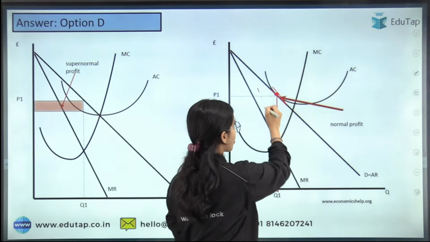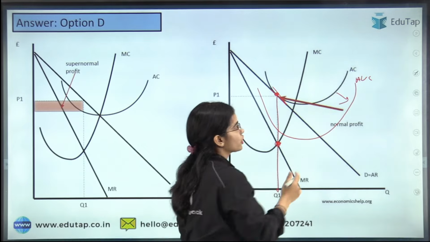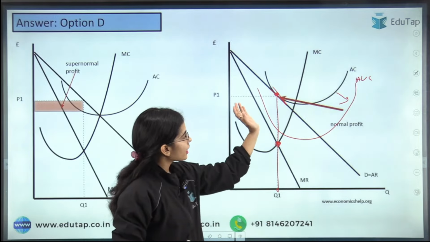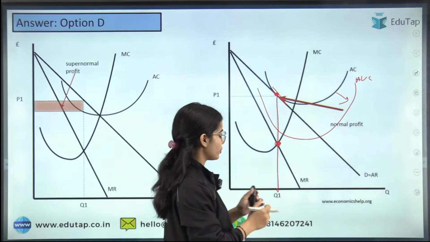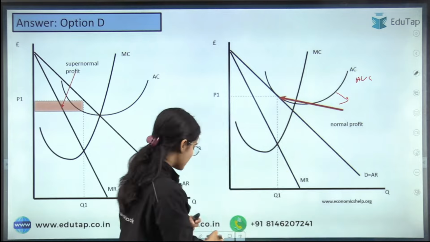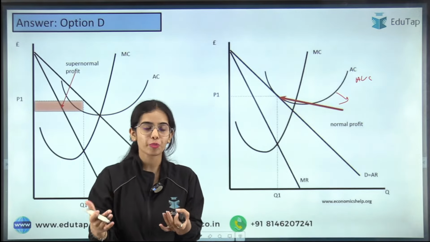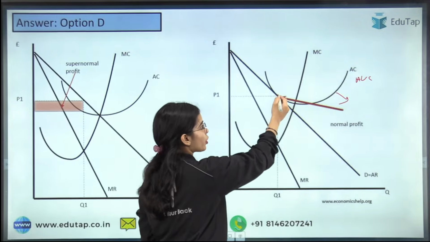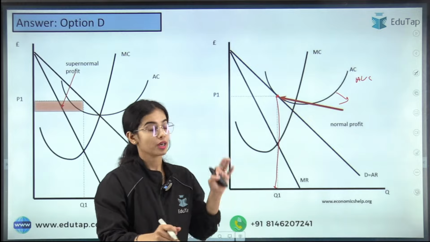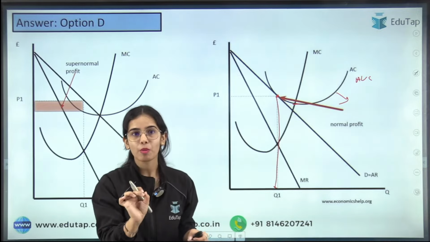So average variable cost is somewhere here. This is average variable cost, that is below the average cost. So here you can understand that this is the normal profit because the average revenue is equal to average cost. But you can see that there is more capacity to produce. But because you are earning the maximum that you can, you will not increase your production. But your minimum of the average cost is here.